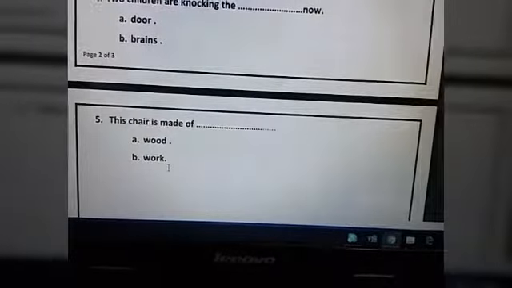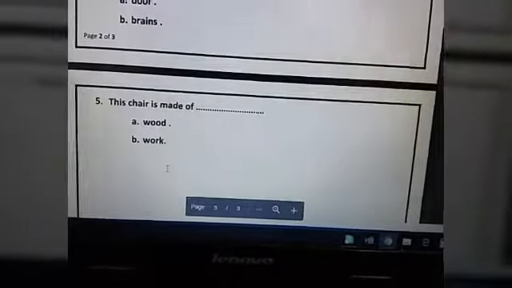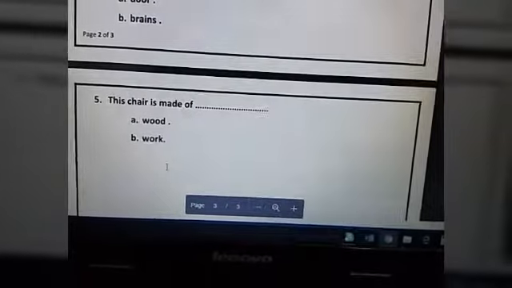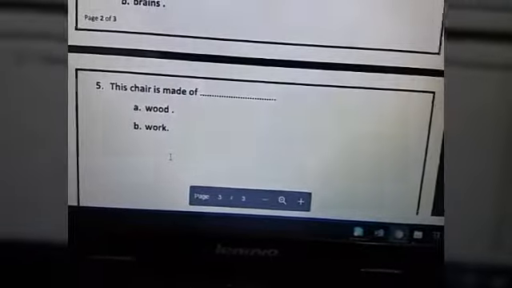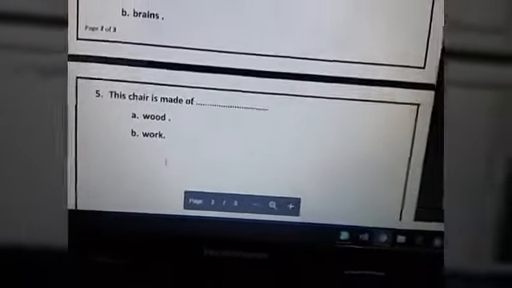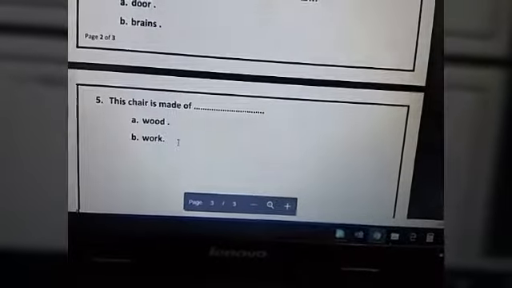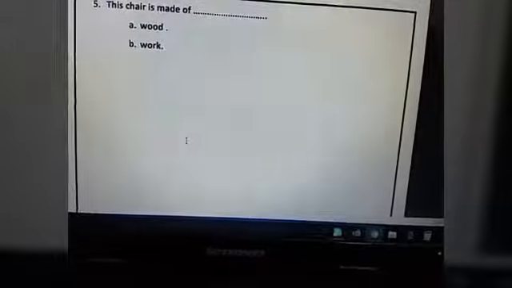Number 5, the chair is made of wood or work. Which one is correct? Look at your chair if you have a chair at home. This chair is made of what? The correct answer will be letter A, wood. Okay, now we finished reading this sheet. Let's go to another sheet.